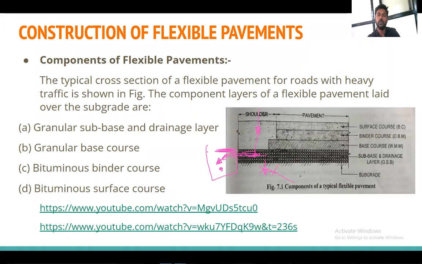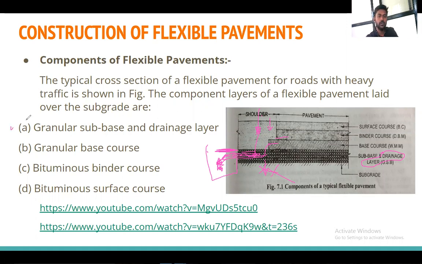This should not happen, because if the water goes into the sublayer, ultimately it affects the bearing capacity of that soil. Whatever water penetrates from any layer, the shoulder, the binder or the base course layer, should come out through the subbase course. So we provide the drainage gallery there, or the drainage layer, as we can also say. Okay,